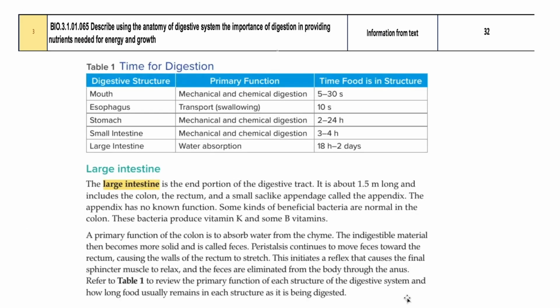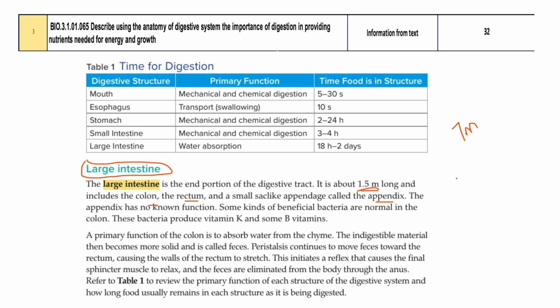Question number 3 is from page number 32. You can see that this text is describing the large intestine. When we discussed the small intestine, we said that it is about 7 meters long. But the large intestine is shorter, right? It is only 1.5 meters long, and it includes the colon, rectum, and the appendix.